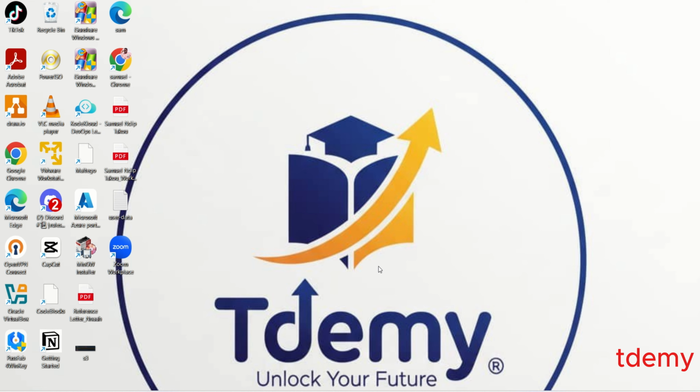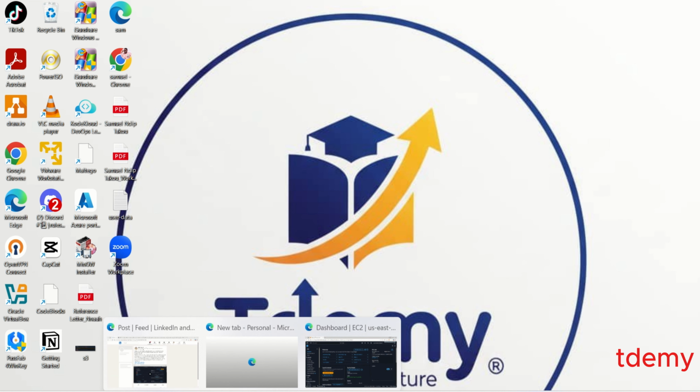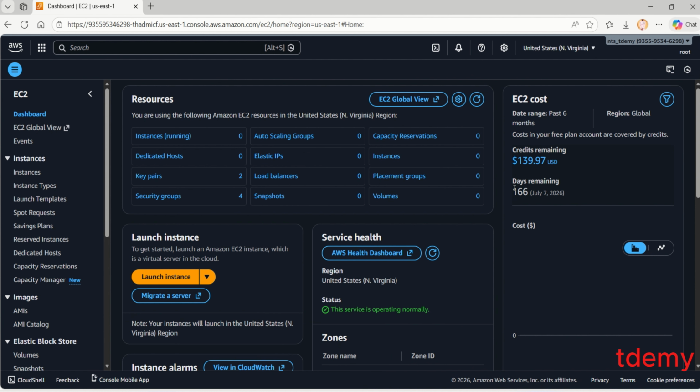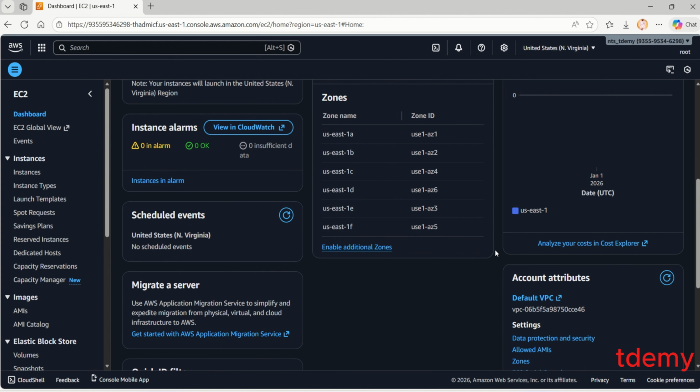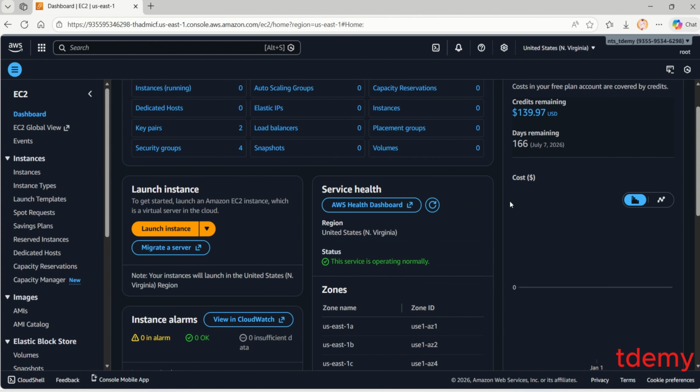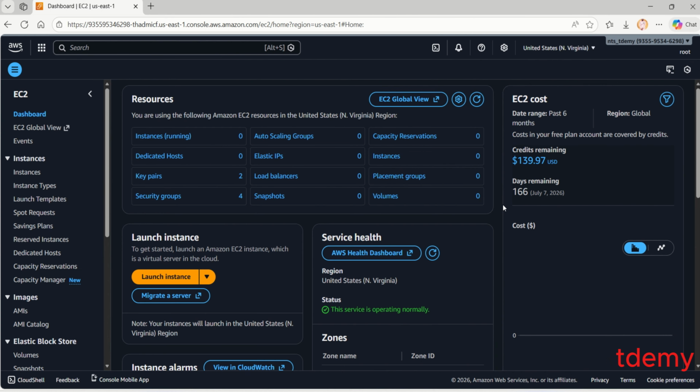So today we are going to be discussing something that I recommend you learn and understand before you actually start using your AWS Management Console immediately after creation. So this is our AWS Management Console. If you remember, in the previous videos we created our AWS Management Console. If you don't know what a console is, if it's your first time, you should go back and watch a previous video on how to create an AWS Management Console.